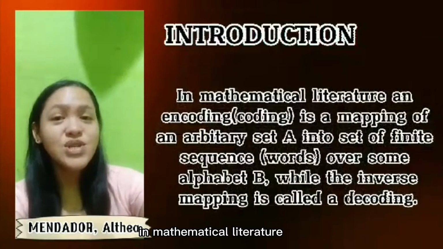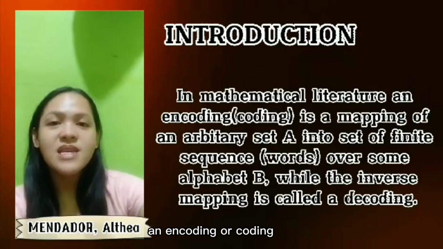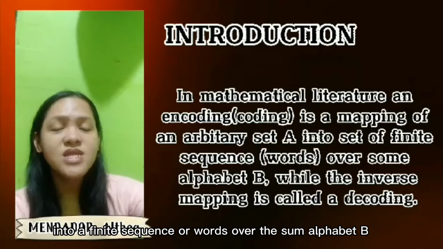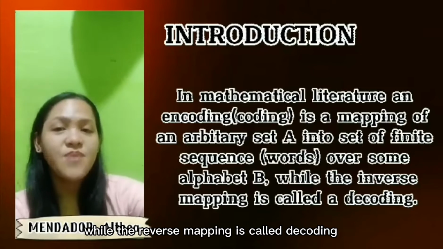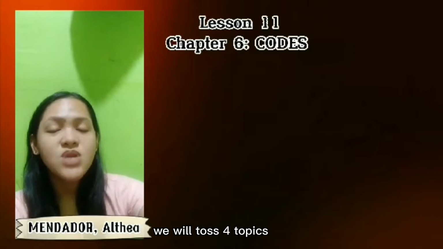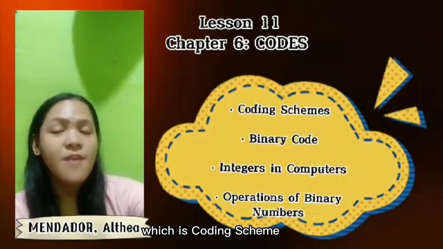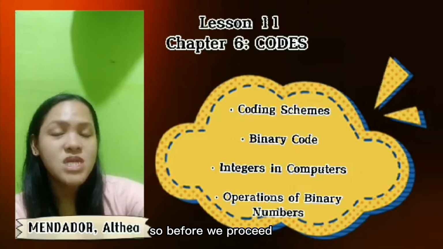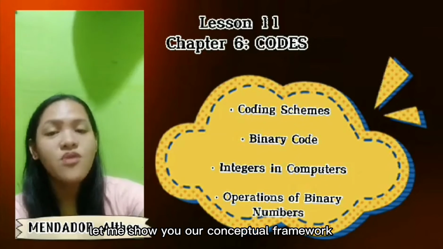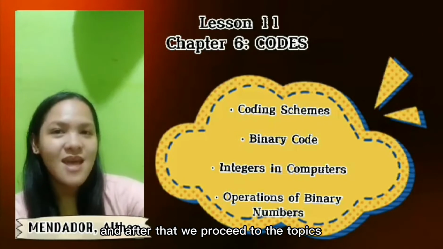In mathematical literature, an encoding or coding is a mapping of an arbitrary set A into a finite sequence of words over the alphabet B, while the inverse mapping is called a decoding. In this lesson 11, we will talk about 4 topics, which are coding scheme, binary code, integers in computer, and lastly, operation of binary numbers. Before we proceed, let me show you our conceptual framework, and after that, we proceed to the topics.